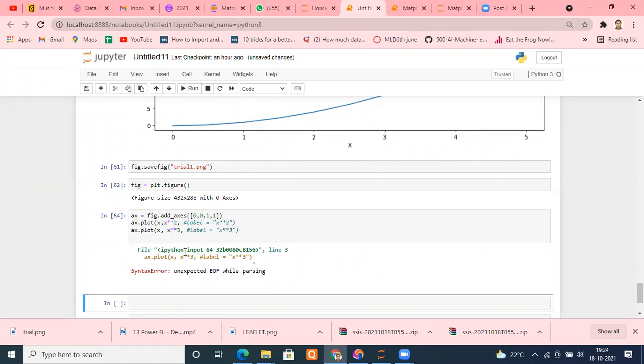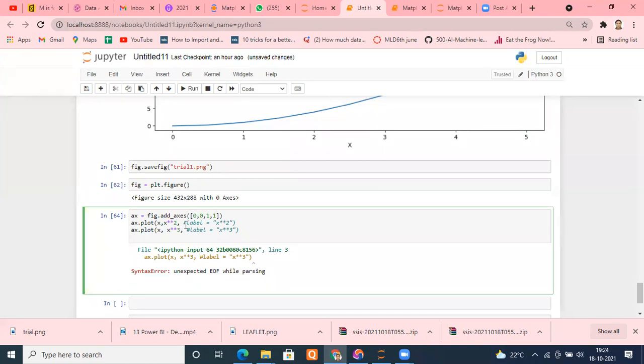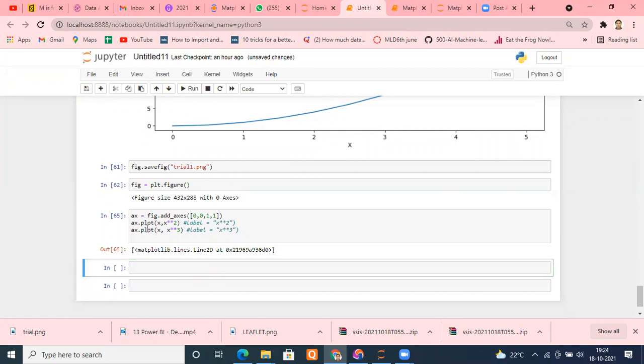Something is missing. How silly, this is happening just because of this thing. Let me put a comma. I'll add it later on. I think nothing is remaining now. ax comma, this, perfect. Not able to see that, so put fig.